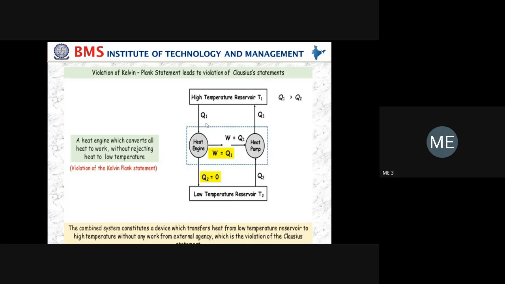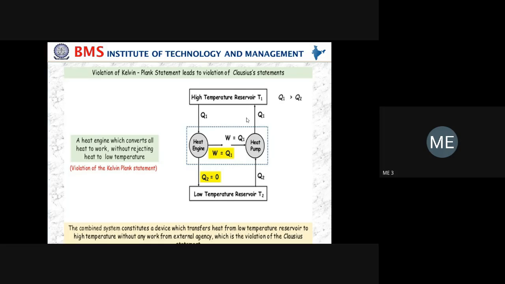You see the heat supplied. Q1 is the heat supplied to the engine, and here, to start, we are assuming Q2 is 0. That's why it is highlighted. Whatever the net amount of work done is exactly equal to the heat supplied to the engine. Now you see the second diagram, and you have to put the entire thing as a system. Q1, and you have to reverse the diagram. Q2 is the heat taken from the sink to the heat pump, and then it is supplied to the high temperature source operating at temperature T1.